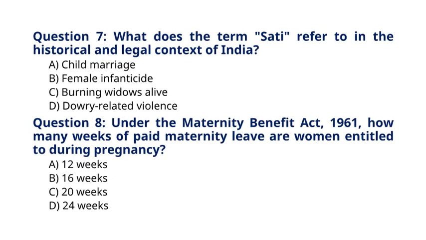Question 7. What does the term sati refer to in the historical and legal context of India? A. Child marriage. B. Female infanticide. C. Burning widows alive. D. Dowry-related violence. The correct answer for question 7 is option C. Burning widows alive.